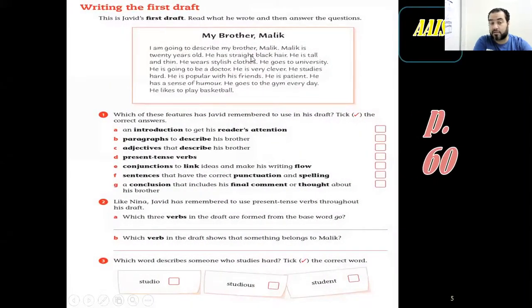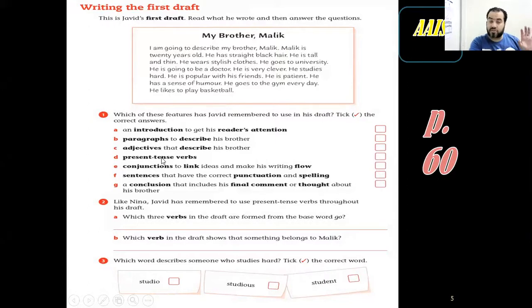Now this is the paragraph. This is the first draft. We need to work on this because maybe we're going to change it. So question 1, which of these features did David remember to use? You know the features of how to write the description of a person. Does it have an introduction that appeals to everyone?